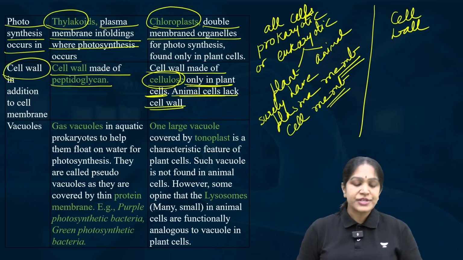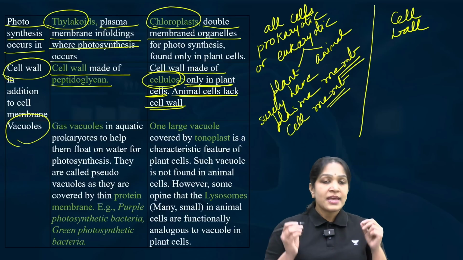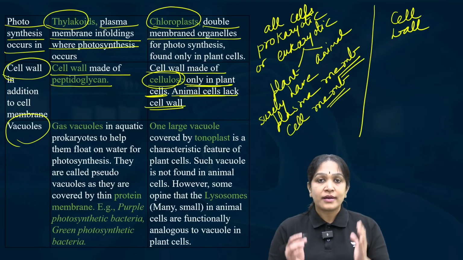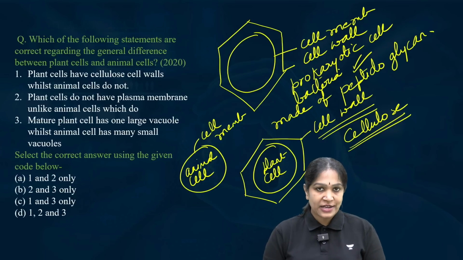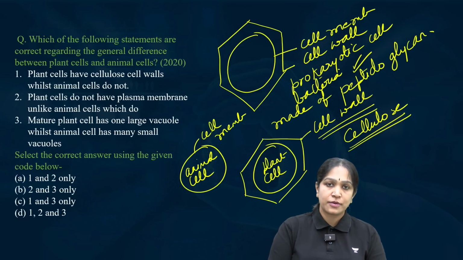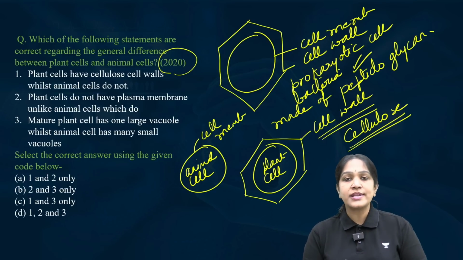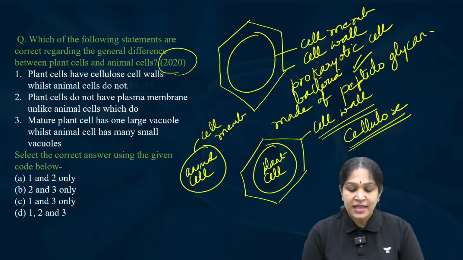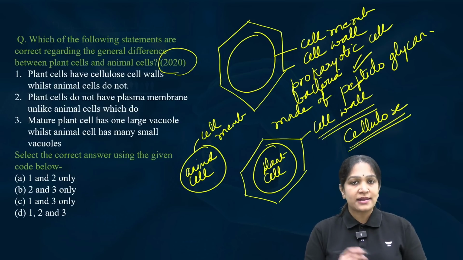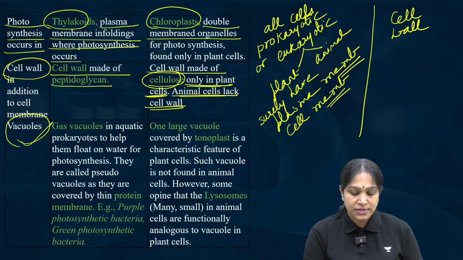Next, the next difference is about vacuoles. By the way, is this chapter really important? To see the importance of this particular chapter, let us take the example of one of the previous year questions from the year 2020. This question is all about the differences between different types of cells. Let us look at this particular cell after we also understand these vacuoles.